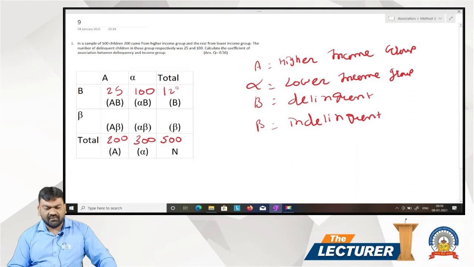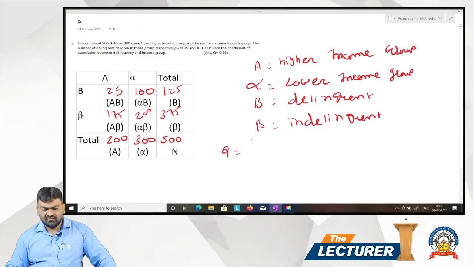25 plus 100, 125. 500 minus 125, 375. 300 minus 100, that is 200. 200 minus 25, that is 175. 175 plus 200, that is 375.